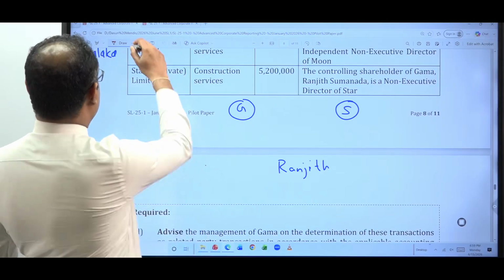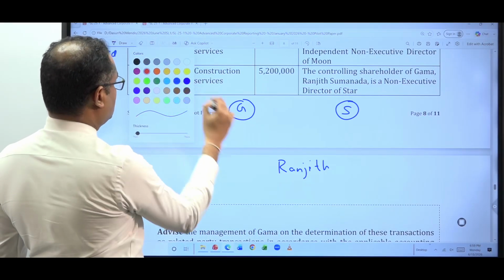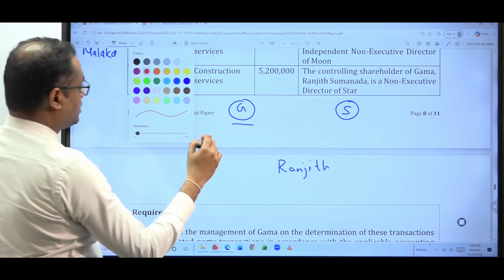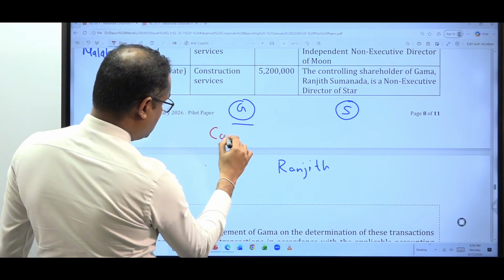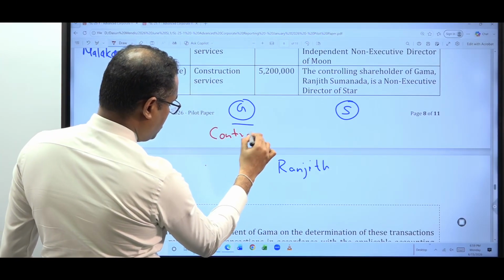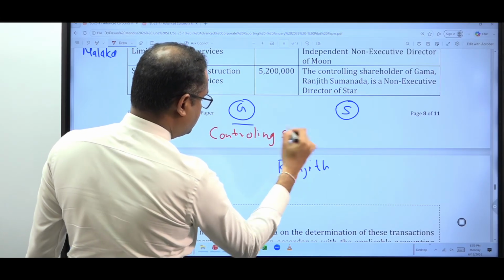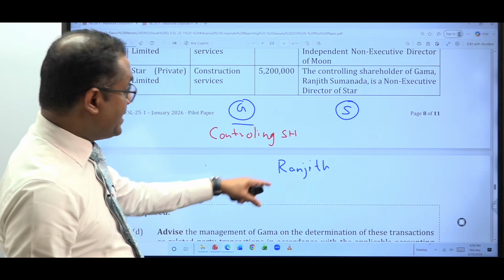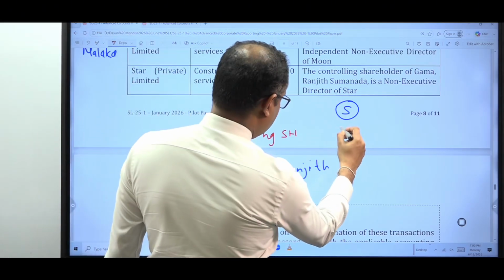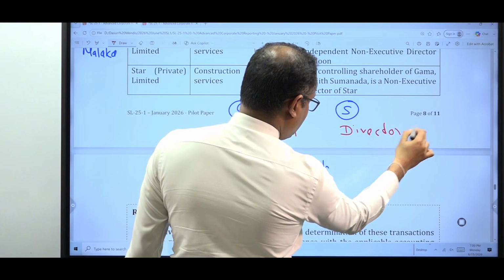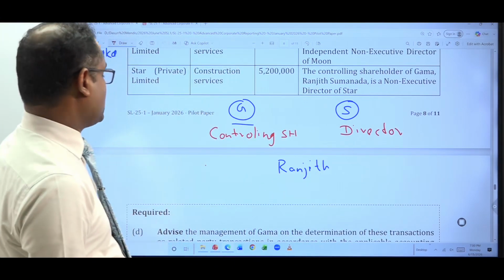We are discussing the matter from the perspective of Gamma, this is our entity, Gamma. So Ranjit is the controlling shareholder of Gamma, and he is a director of Star Limited.